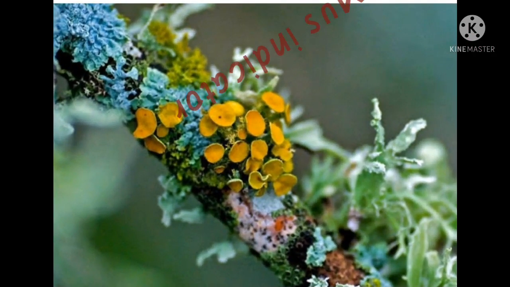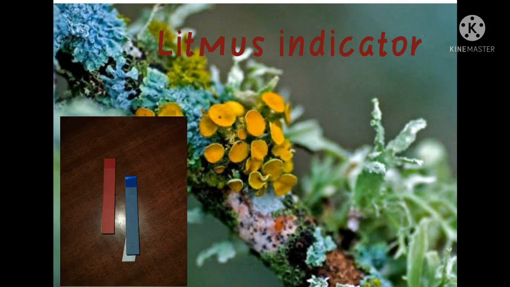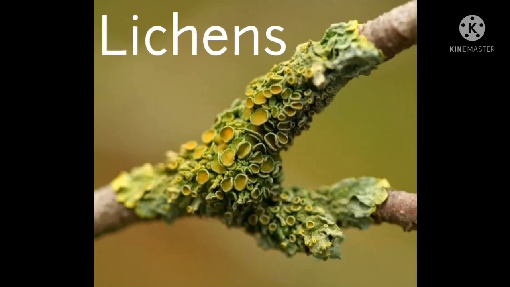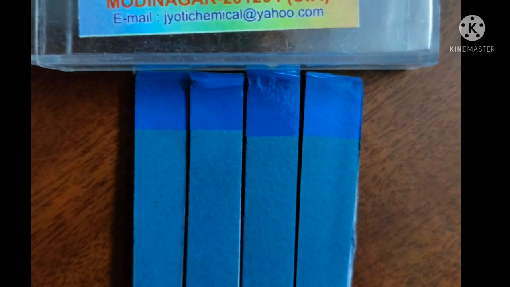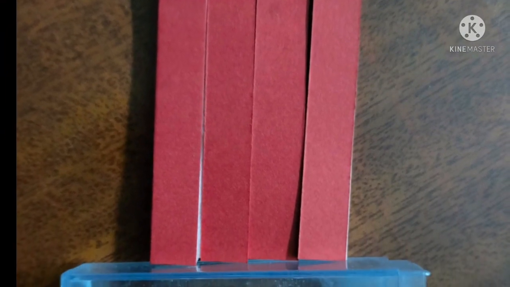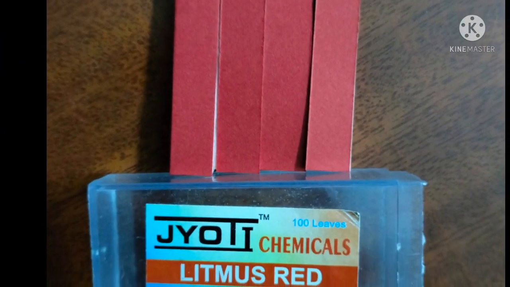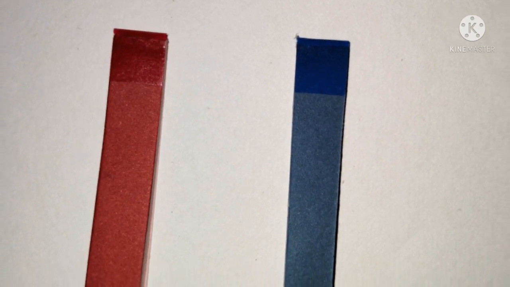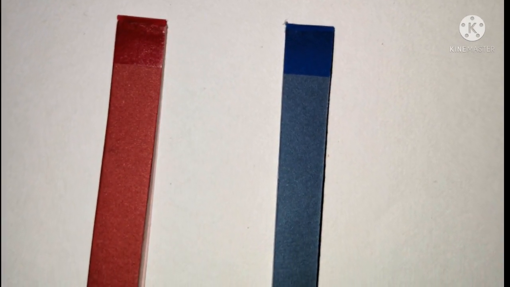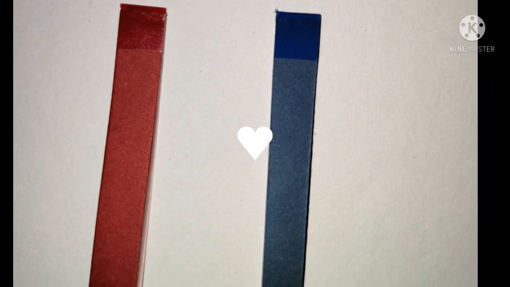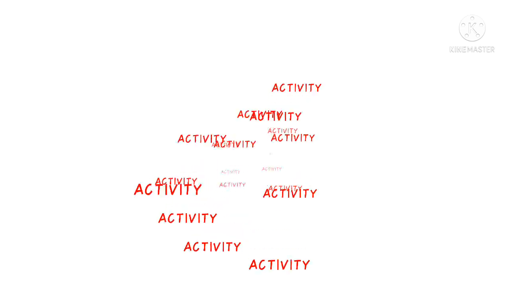Now, coming to litmus indicator, the most commonly used natural indicator is litmus. It is extracted from lichens. Litmus indicator paper strips are available in two colors. They are blue litmus and red litmus. Children, with the help of these litmus papers, we can easily identify the acid substances and base substances. This process I am going to explain in this activity. So, test with the litmus papers.